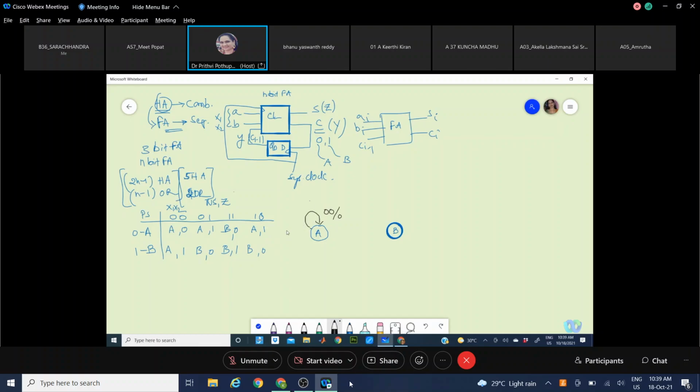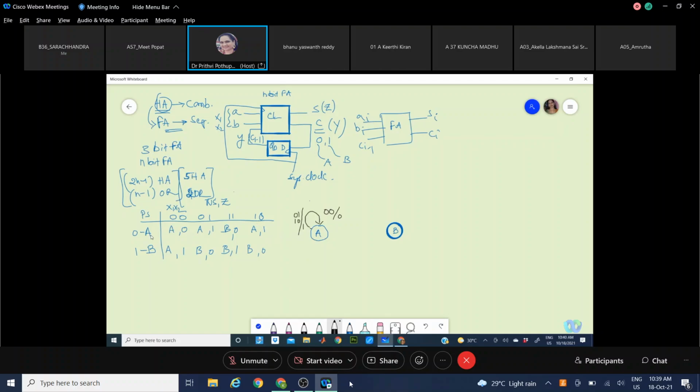Okay, the other combination. If it is in the present state A and the input bits are 0, 1 or 1, 0, the carry that is getting generated is 0. So it stays in the same state A, but generating an output 1. The same thing we can see here also.